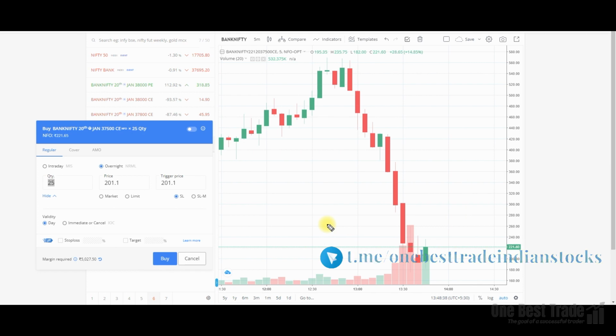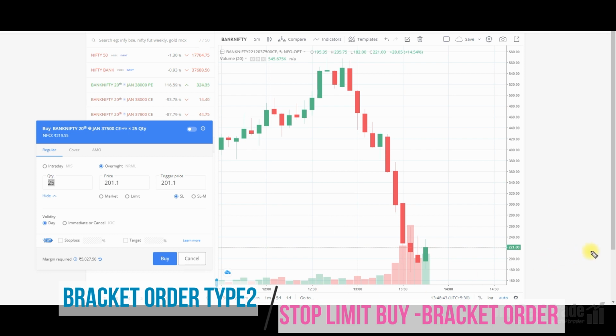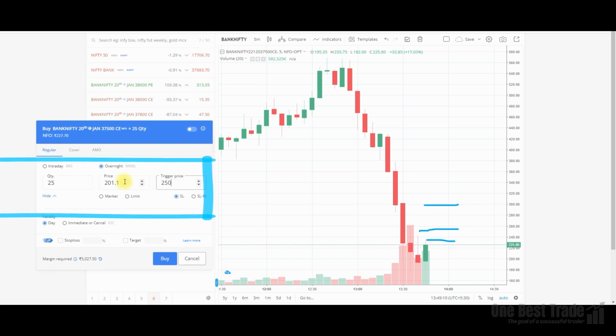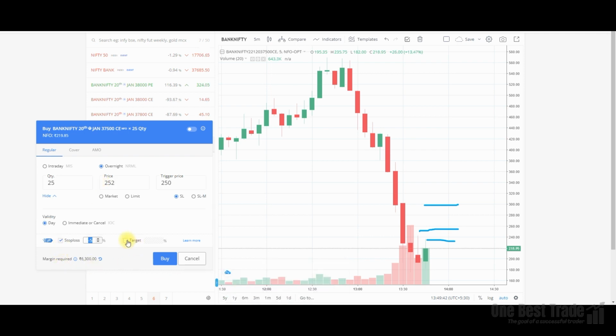Now let's go to the next example, how to place a stop limit bracket order. Here for example, the current price is around 216. You want to buy if price breaks 250, with a stop loss of 10 points and a 20 point target. Here all you need to do is select stop limit and specify the price, that is 250, and trigger price, give a 1 to 2% buffer. Here you can give 252 and then attach the stop loss and also target.